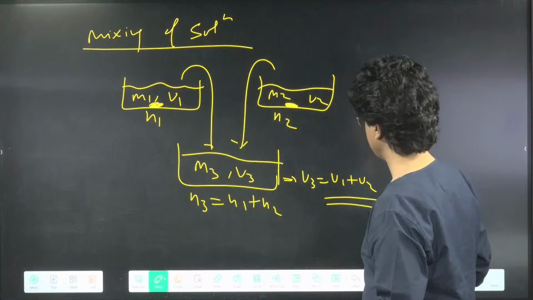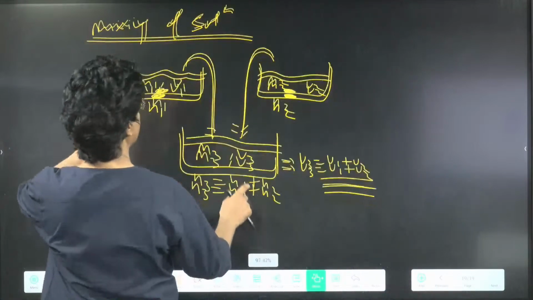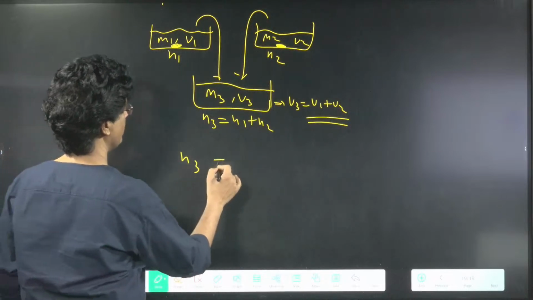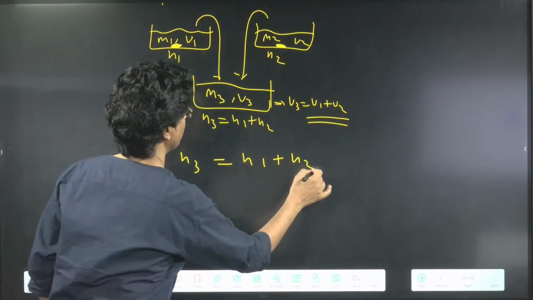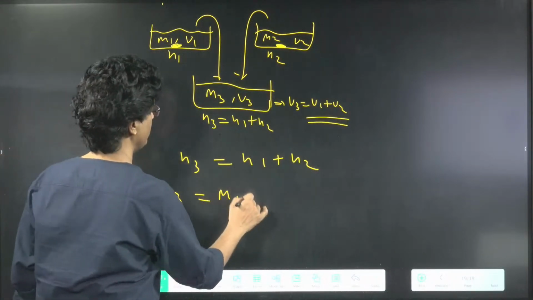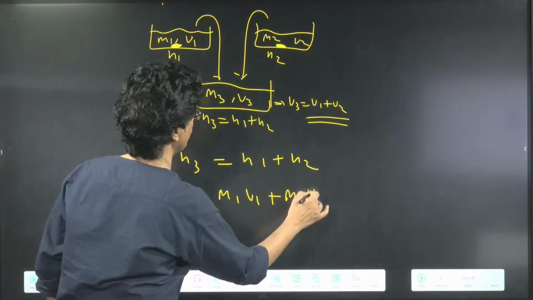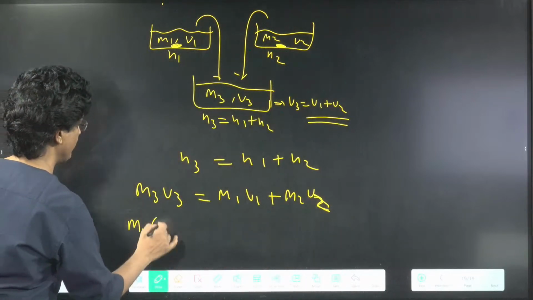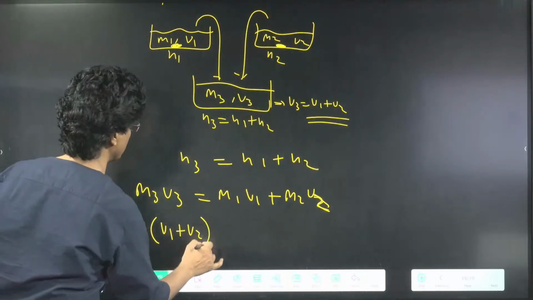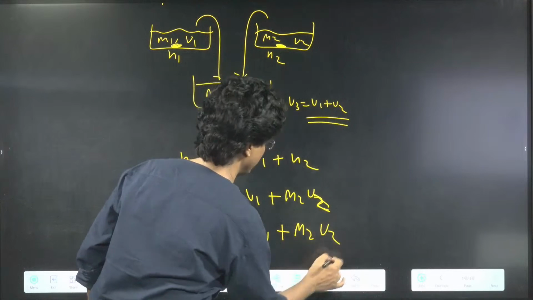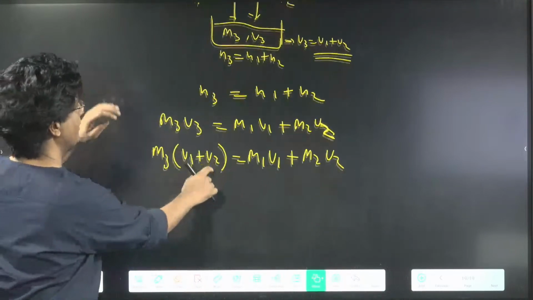So let's do a question for that, but before that, let me conclude. Can I say that N3 will be equal to N1 plus N2? And if that is the case, it will be M3 V3 equal to M1 V1 plus M2 V2. And can I say M3 into V1 plus V2 equals M1 V1 plus M2 V2. Is that clear, beta, to all of you?